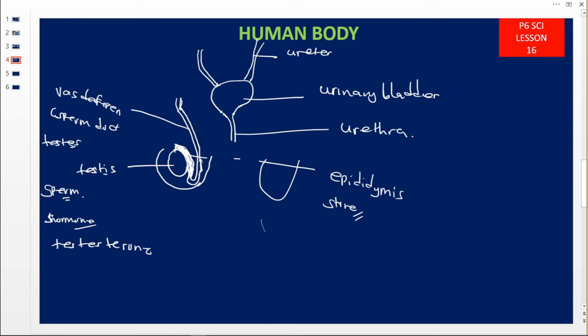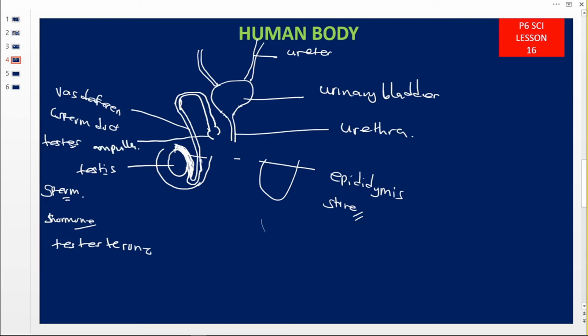Now when this sperm duct reaches here, it's also going to make another rope like this. To make a rope means it's going to bend. As it bends, nearer here it's going to make a small swelling. This small swelling is what we call the ampulla.